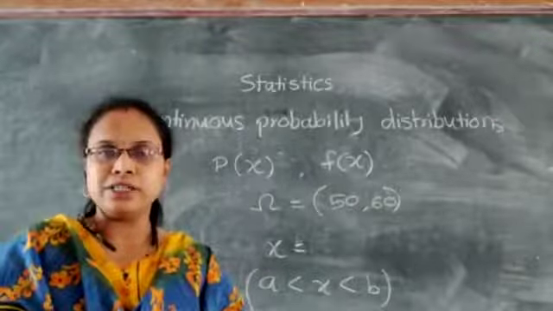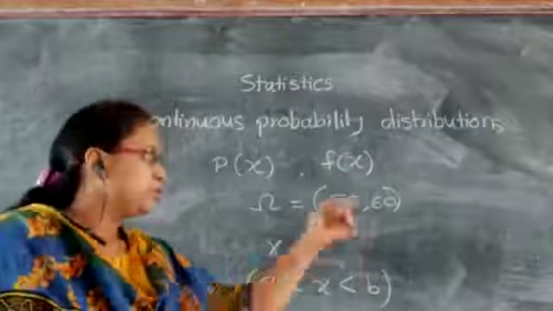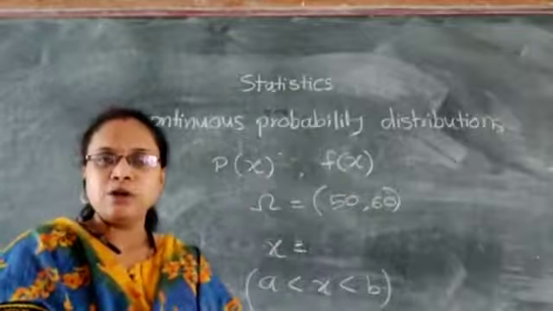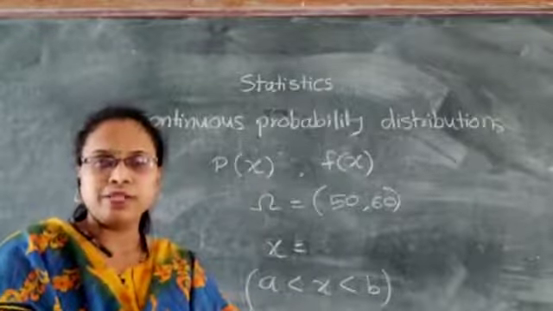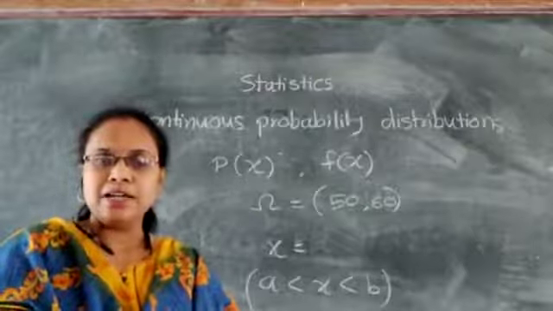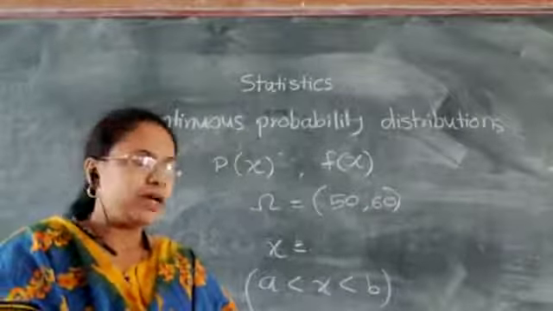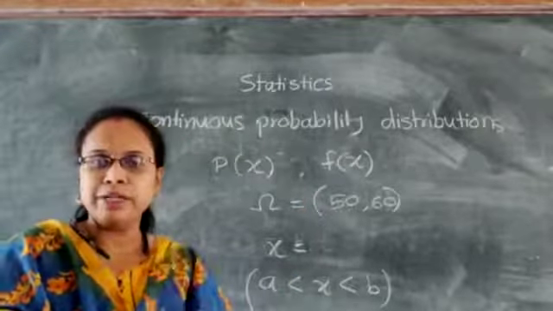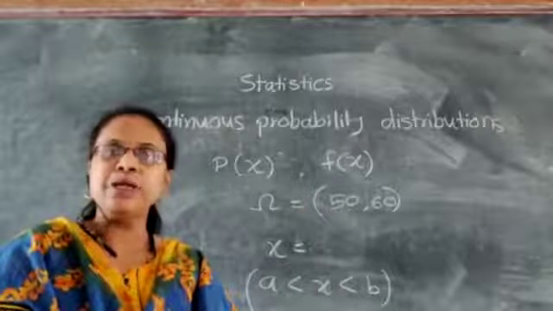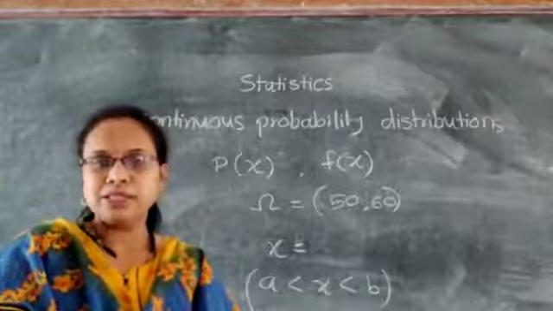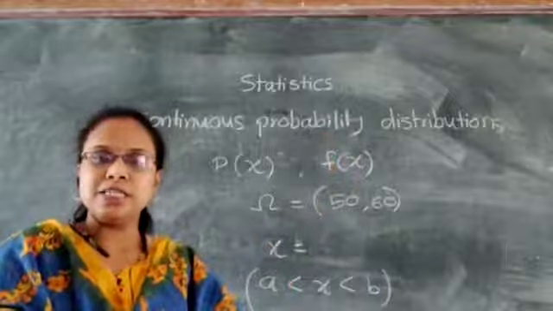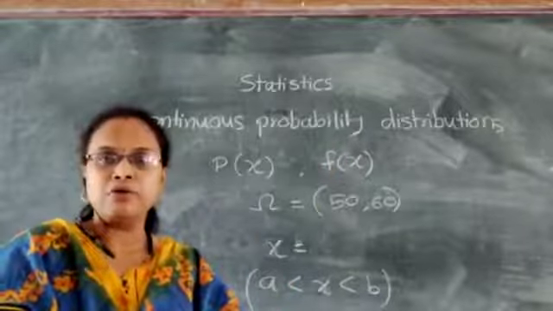What are the two conditions? First, f of x should be greater than or equal to 0, that is, non-negative for the whole range of x from minus infinity to infinity. The second condition is that when you take the overall integration, that is the overall probability, it should be 1. If these two conditions are satisfied, then this function f of x is said to be the PDF of x.